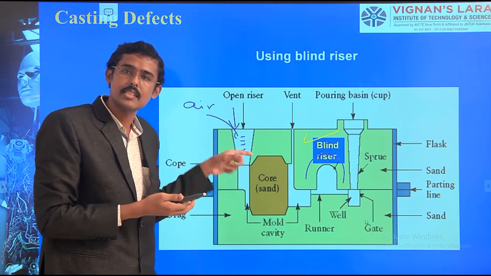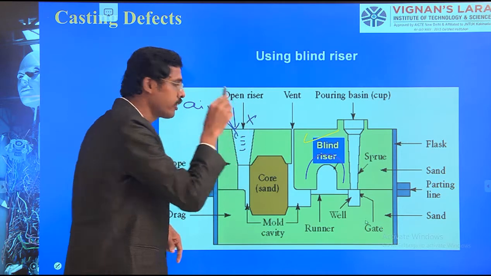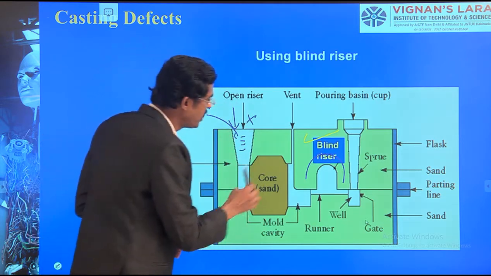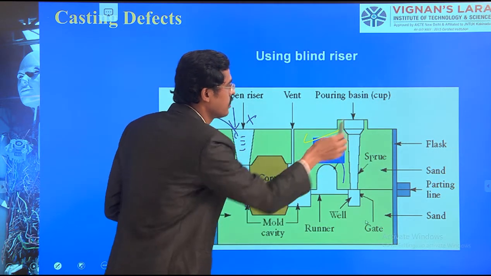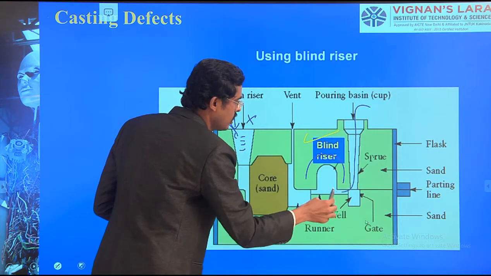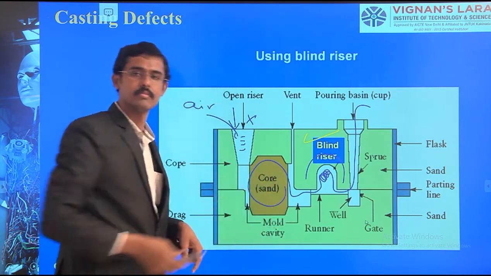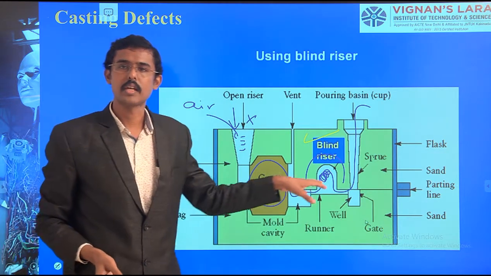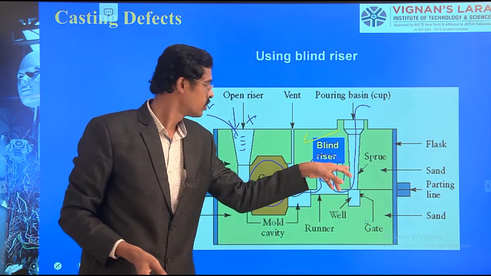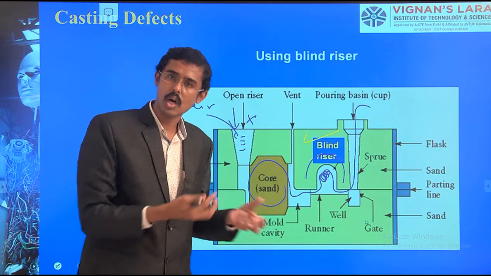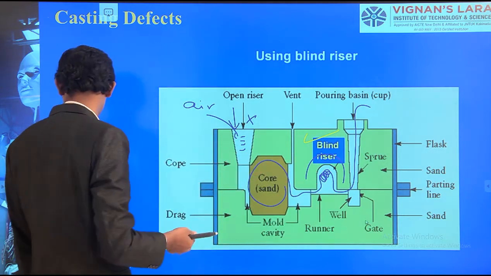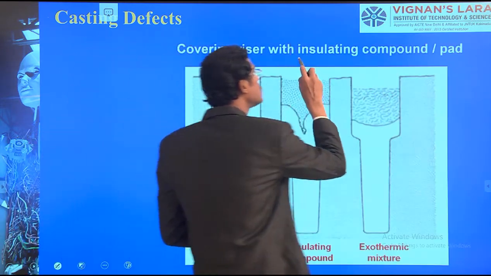In such cases, the riser cannot feed. Therefore, I am additionally adding the blind riser inside itself. The pour basin comes, it fills, and it fills the cavity. In such a way, the riser can help avoid shrinkage defects. Added an insulating component.